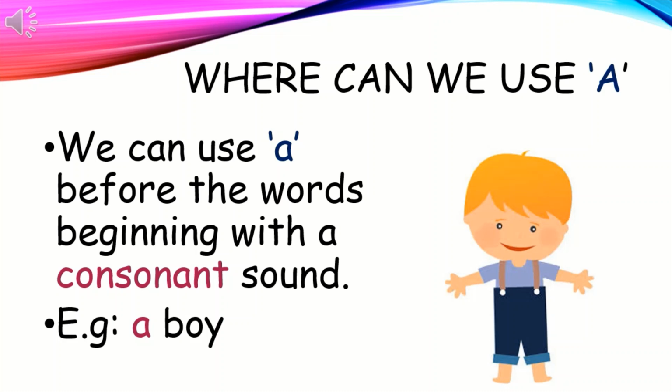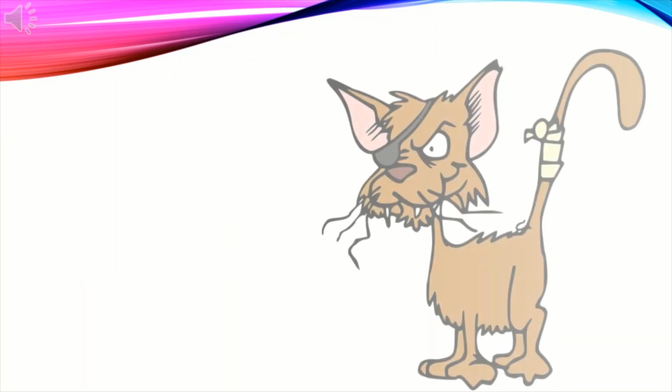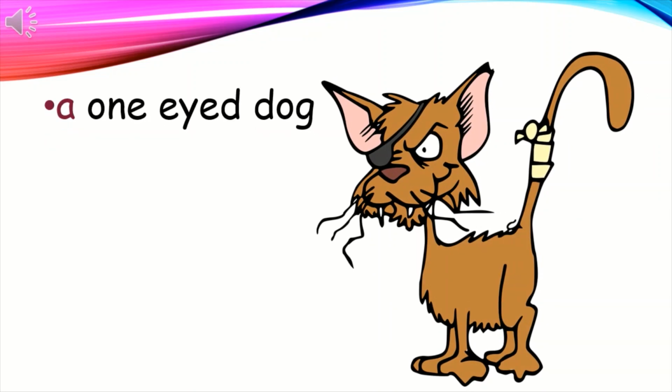Dear children, do you know where can we use the article a? Don't know? Let's check. We can use a before the words beginning with a consonant sound. For example, a boy. The word boy is beginning with the consonant sound b. What's the next example? Yeah, a one-eyed dog. Here in this example, the word is beginning with a vowel letter.